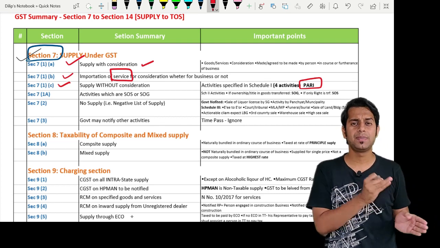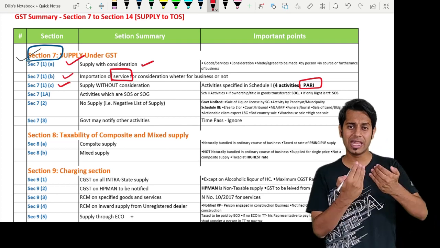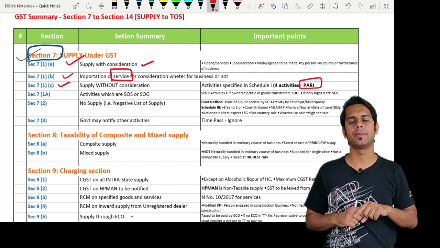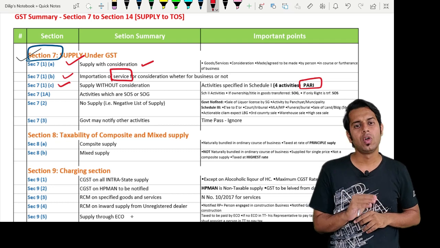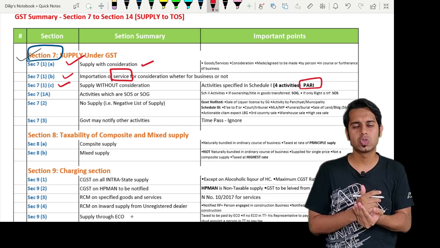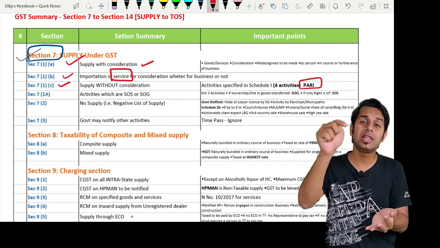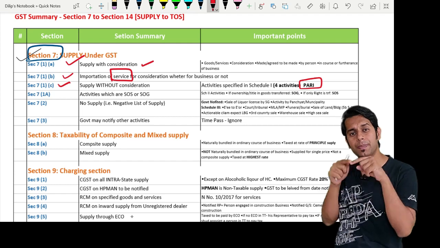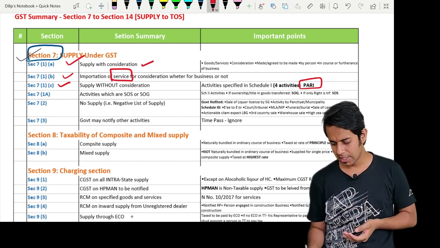Supply of goods by principal to his agent or vice versa, wherein the agent undertakes to further supply the goods on behalf of the principal in his own name. Whether the principal supplies to the agent or the agent supplies to the principal, wherein the agent is undertaking to further supply the goods on behalf of the principal in his own name, that also will be treated as supply.